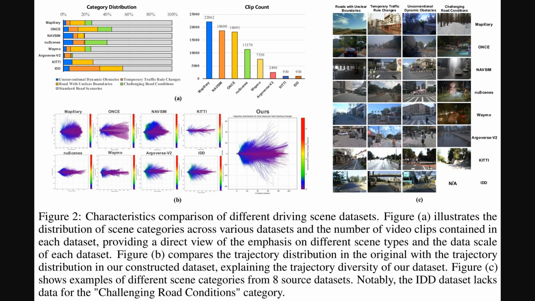Then Part B is quite telling. It compares trajectory distributions. Trajectories are the paths vehicles follow, and their distribution shows the variety of these paths. The plot labeled Hours highlights the diverse trajectories within the Impromptu VLA dataset. Finally, Part C displays example images from the 8 source datasets, categorized by these tricky driving scenarios.